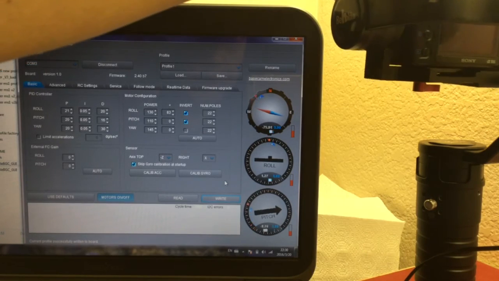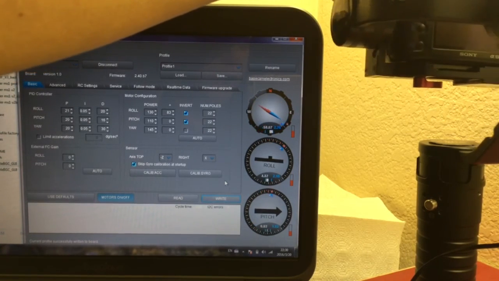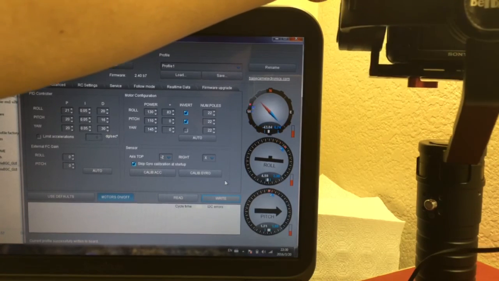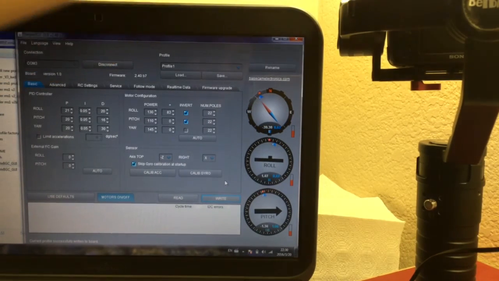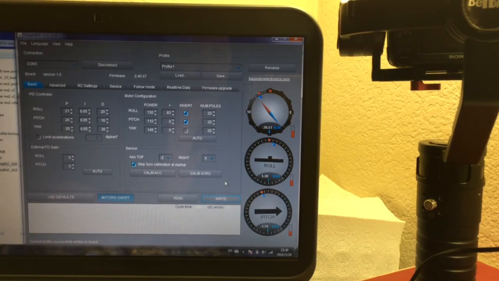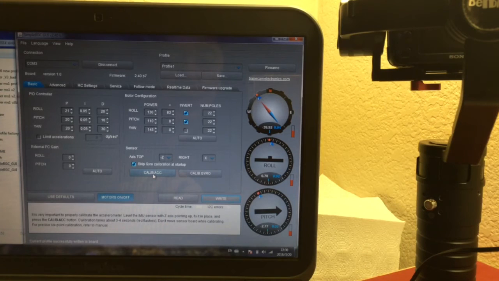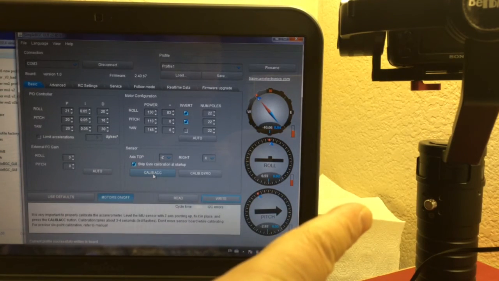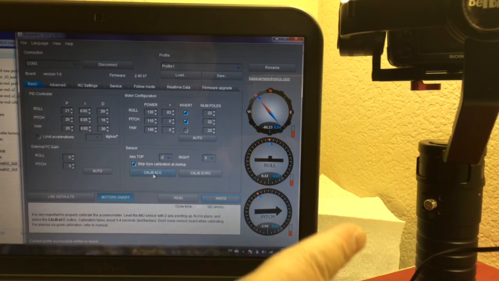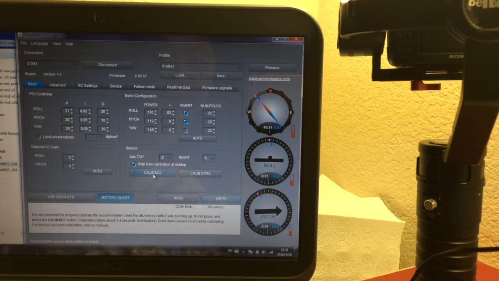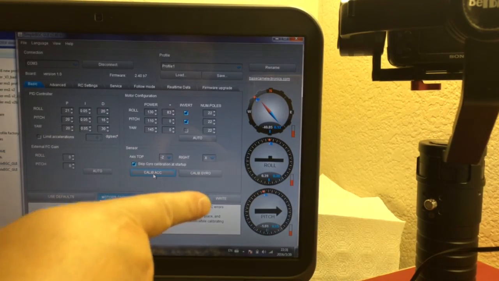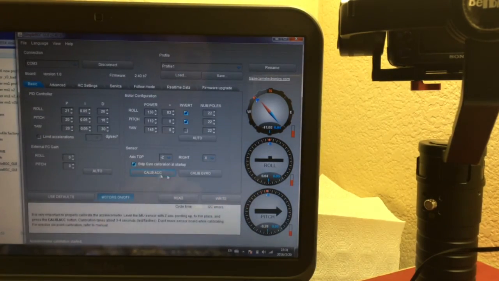Okay, before we calibrate ACC and calibrate gyro, we need to adjust the gimbal. Make sure the gimbal is balanced. Okay, now the gimbal looks balanced. The gimbal is balanced very well, okay? Now we click calibrate ACC again, in power off, not power on, it must be power off. Okay, we calibrate ACC, click. Wait for about 30 seconds. Okay, you can see the signal here. It's done. You can see here.